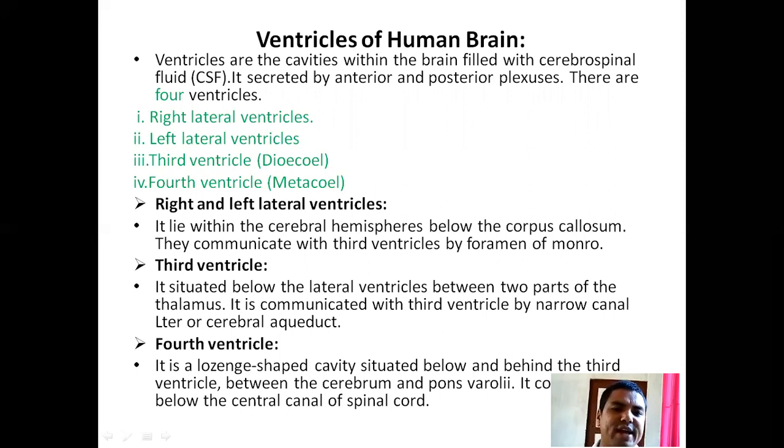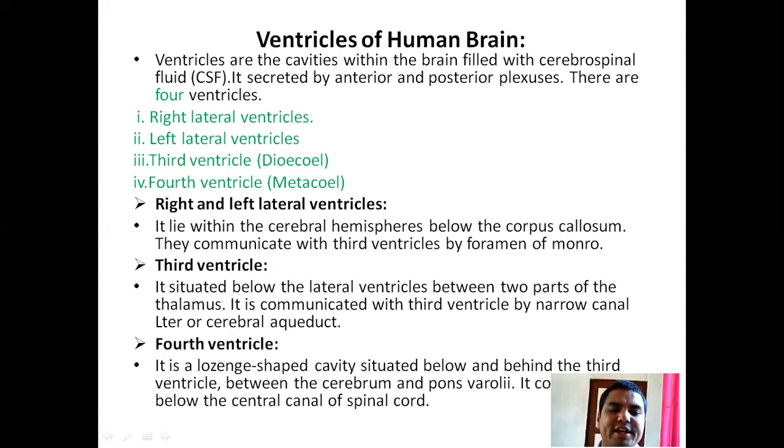The right and left lateral ventricles lie within the cerebral hemispheres below the corpus callosum. They communicate with the third ventricle by the foramen of Monro. The third ventricle is situated below the lateral ventricles, between the two parts of the thalamus.